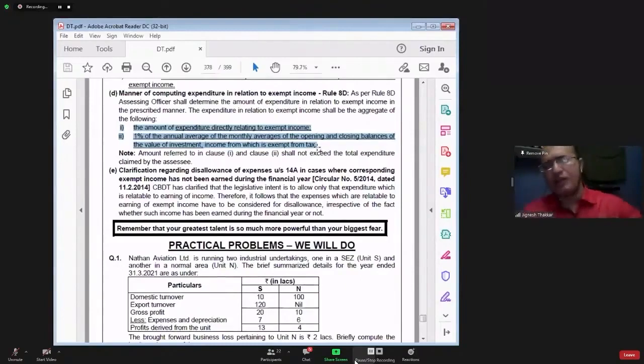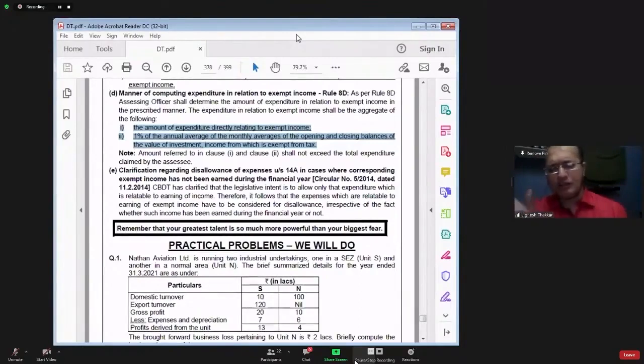Let me give you a hypothetical example. Right now in this year, this example is not valid, but up to last year, it was valid. For example, you have earned dividend income. You know that up to last year, dividend income was exempt from tax in the hands of the shareholder.